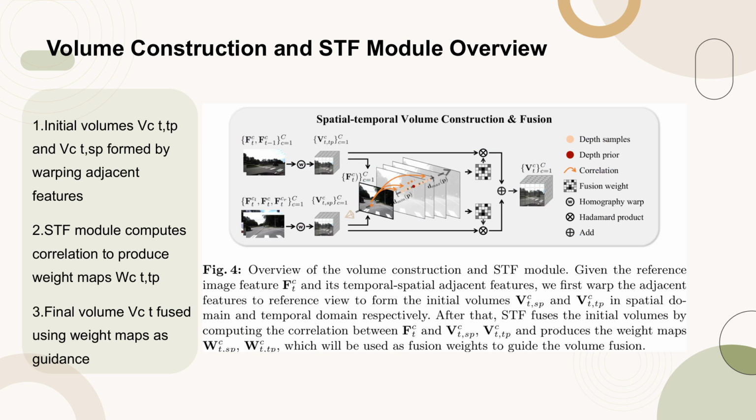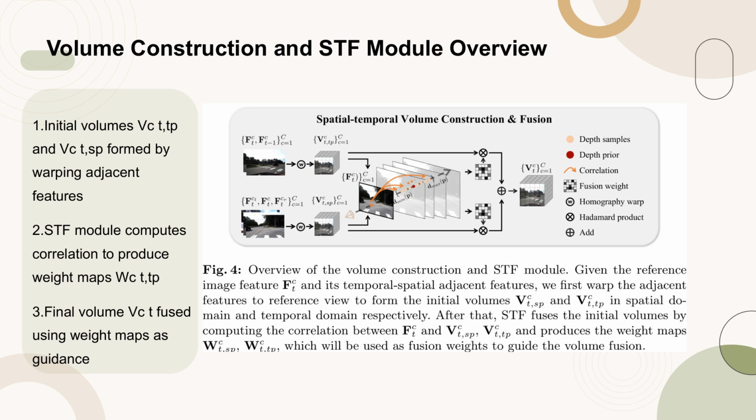Figure 4 provides an overview of the volume construction and the spatial-temporal fusion (STF) module. The process begins with the reference image feature F_c^t and its temporal and spatial adjacent features. These adjacent features are warped to the reference view, resulting in the formation of initial volumes V_c^t,TP in the temporal domain and V_c^t,SP in the spatial domain. The STF module then comes into play, fusing these initial volumes by computing the correlation between F_c^t and the volumes. This computation yields weight maps W_c^t,TP and W_c^t,SP, which serve as fusion weights to guide the final volume fusion. The final spatial-temporal volume V_c^t is thus created, integrating the information from both spatial and temporal domains, enhancing the depth estimation process.